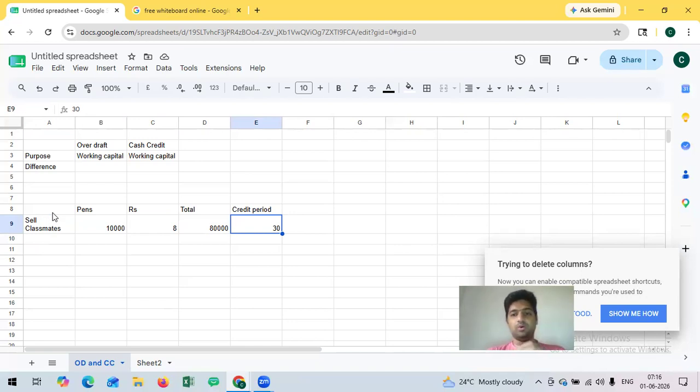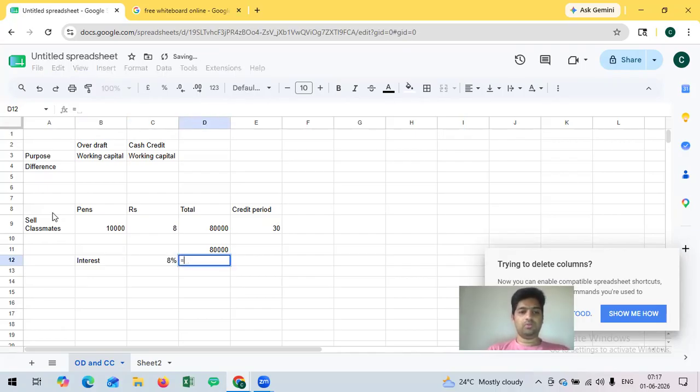Since ITC, who is the owner of this Classmate brand, is a reputed company, if we get a bill of exchange from Classmate, the bank will discount it. Bank will discount these bills. Will the bank pay the full amount of 80,000 rupees? No. Since the credit period is 30 days, they will deduct interest for 30 days. Say like interest is 8%.